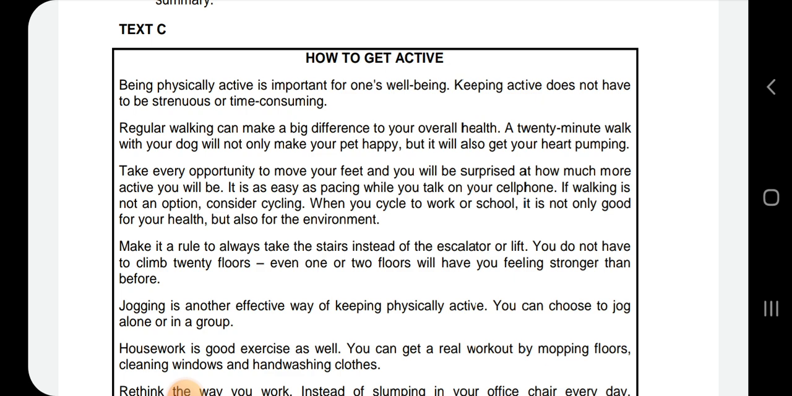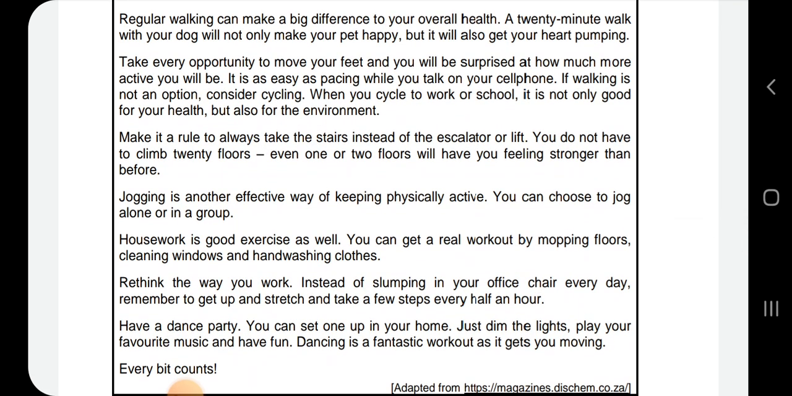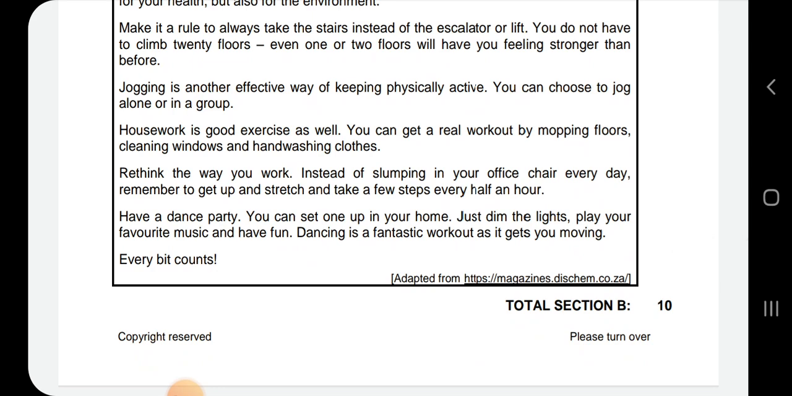If walking is not an option, consider cycling. When you cycle to work or school, it is not only good for your health, but also for the environment. Make it a rule to always take the stairs instead of the escalator or lift. You do not have to climb 20 floors. Even one or 2 floors will have you feeling stronger than before. Jogging is another effective way of keeping physically active. You can choose to jog alone or in a group. Housework is good exercise as well. You can get a real workout by mopping the floors, cleaning windows, and hand washing clothes.